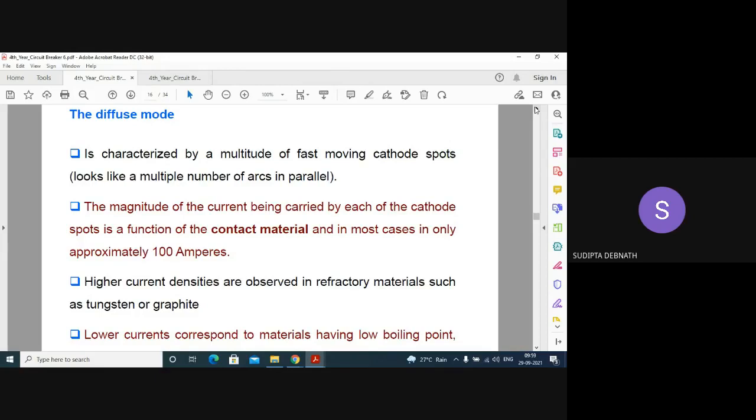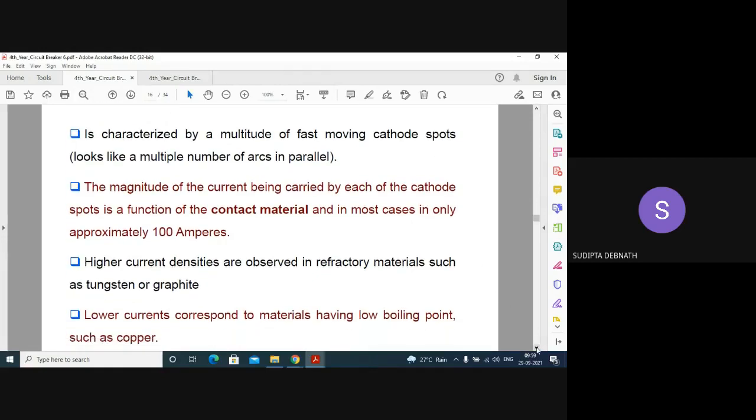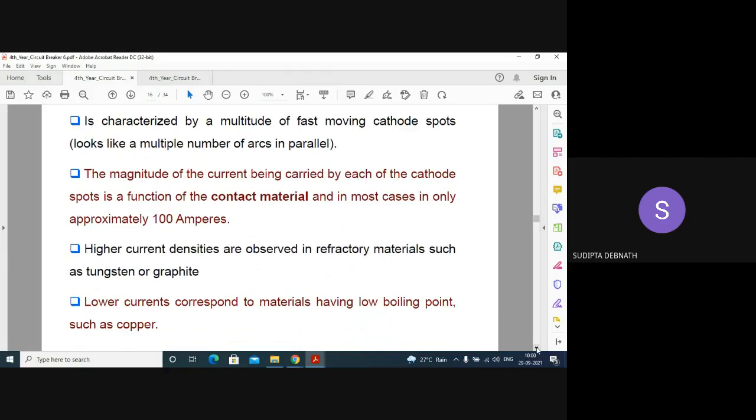That we will discuss also. Higher current densities are observed in refractory materials such as tungsten and graphite. Copper can be used as a contact material, but nowadays mostly alloys are used. Lower currents correspond to materials having low boiling point such as copper.